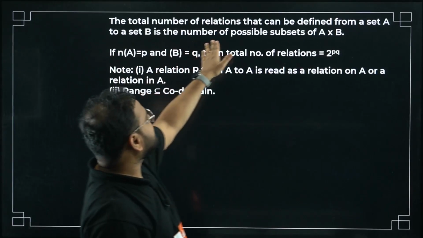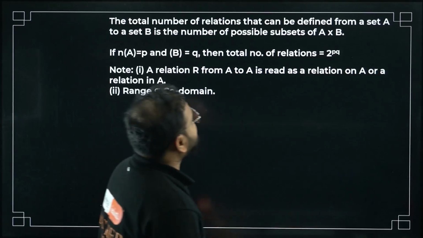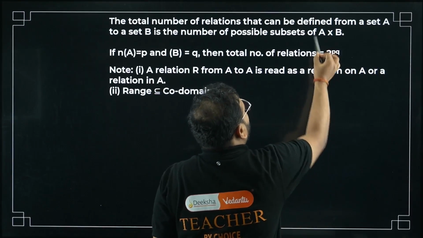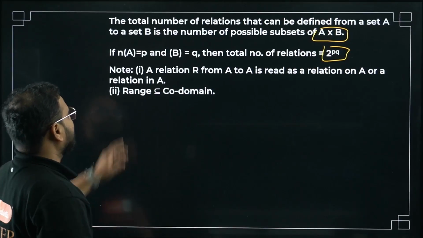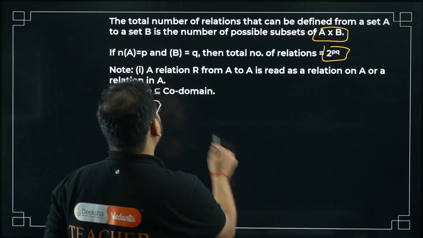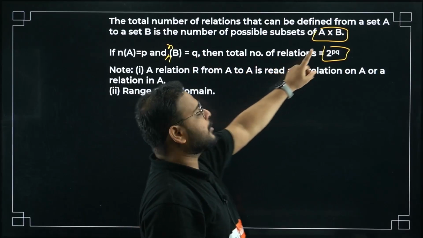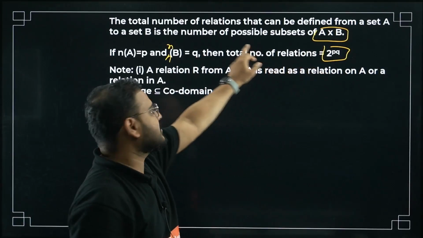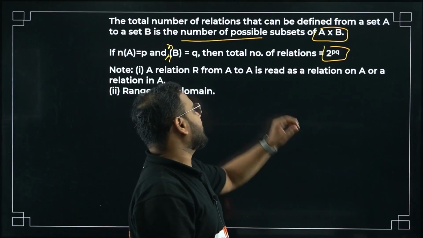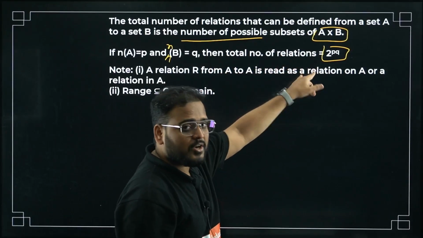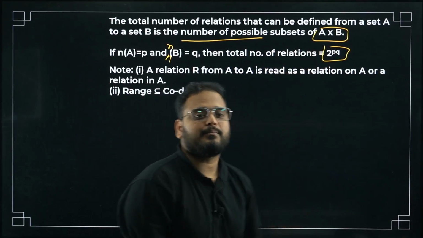The total number of relations that can be defined from set A to set B is the number of possible subsets of A and B. And how do you write that? 2 power PQ. The number of elements in A is P, and the number of elements in B is Q. Then the total number of relations will be 2 power PQ. What is that called? Simply the number of possible subsets. So whether they write total number of relations or total number of possible subsets, it is the same thing, 2 power PQ.